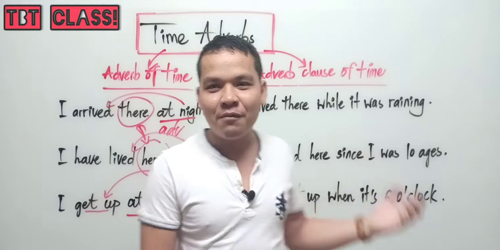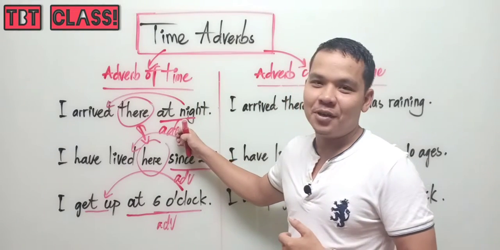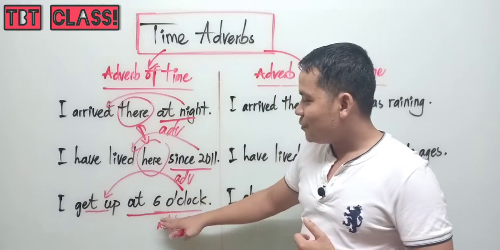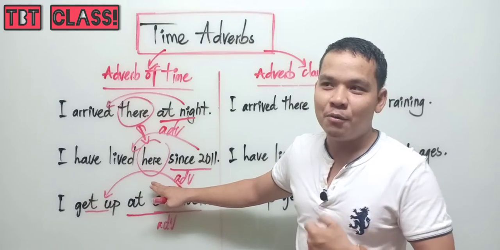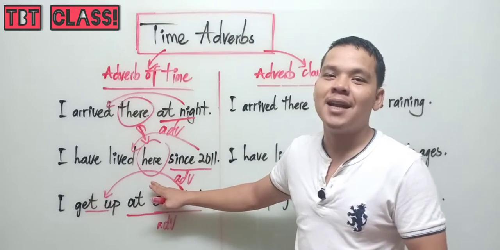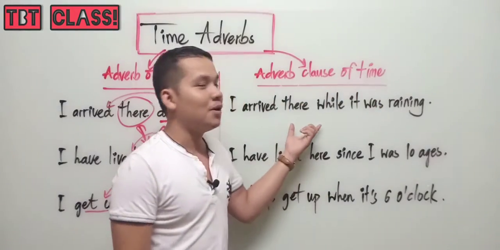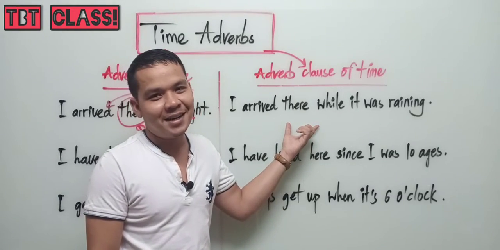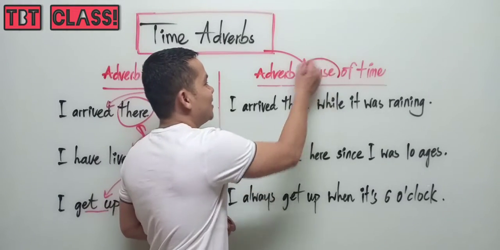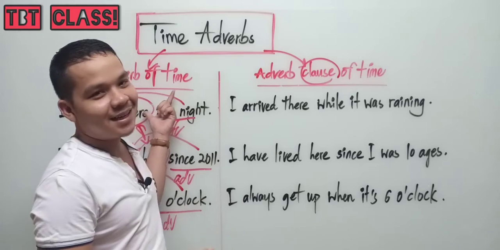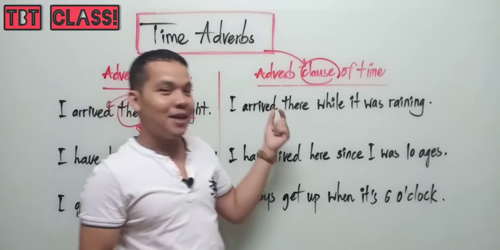It is different from this one. This one just lets you see words or phrases that function as adverbs, but this one lets you see sentences or clauses that function as adverbs. You can see the word clause here. It's not like adverb of time. Okay, so let me show you an example.